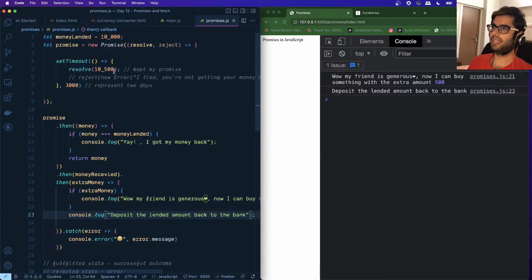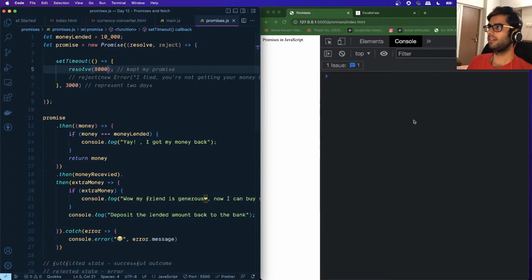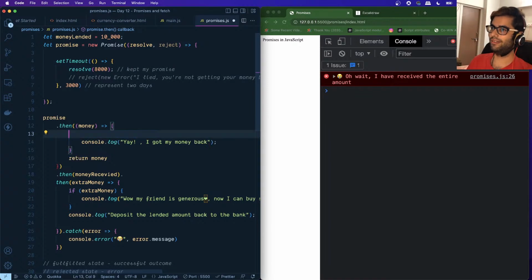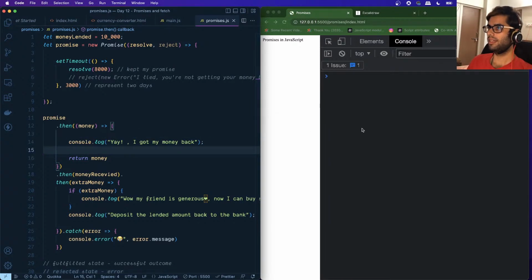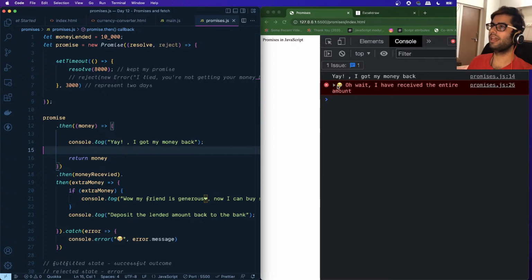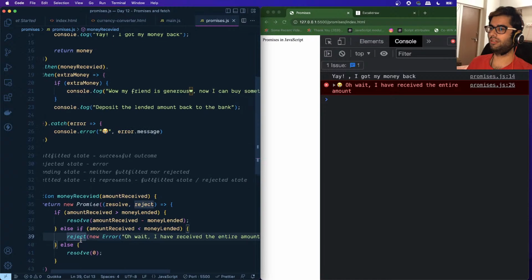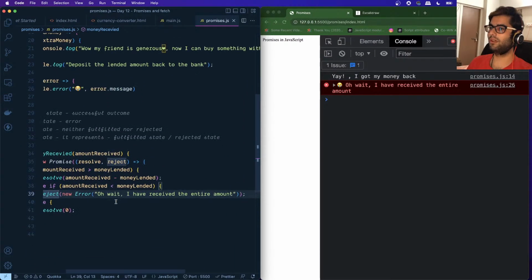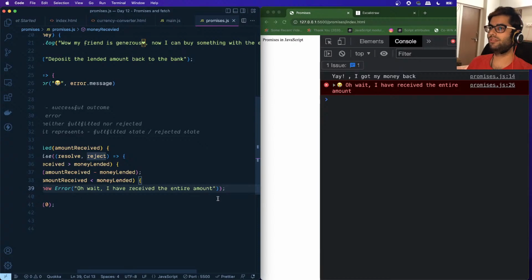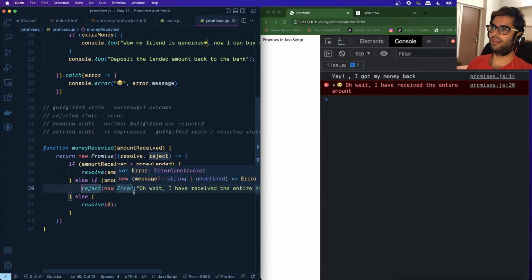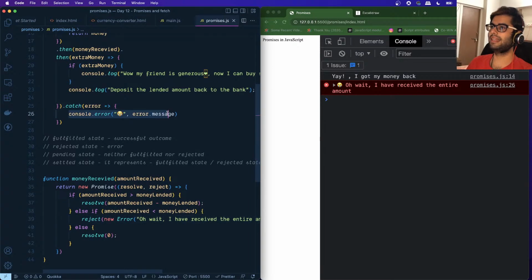And let me specify a lesser amount, say 8,000 for example. So you can see it says that, oh wait, I haven't received the entire amount. Suppose I get rid of this statement, and it will print, yay, I got my money back. You got some money back, but then you come to realize, oh wait, it's not the entire amount. This is what is happening because we went inside the reject block, this error happened, and then this was caught in the catch block.